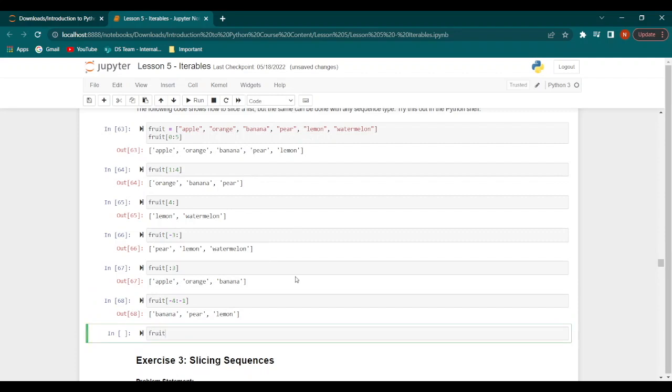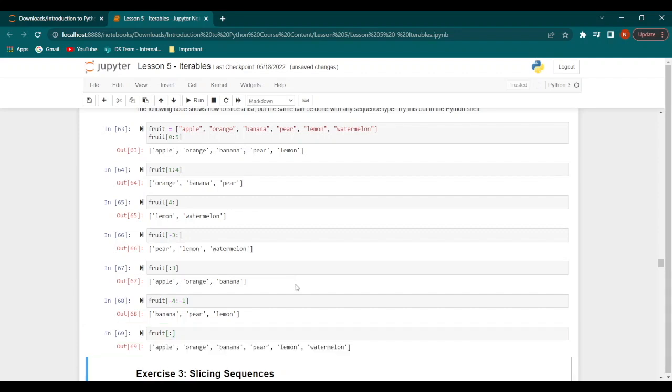And finally, what do you think would happen if we did something like this? That's right. Now when we print this, it would just give us the entire list. So we get apple, orange, banana, pear, lemon, and watermelon, because that is saying that we are starting from the very beginning and going until the very end of the list.